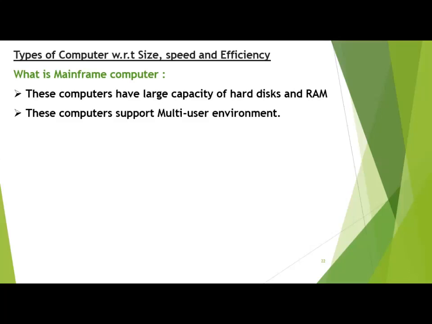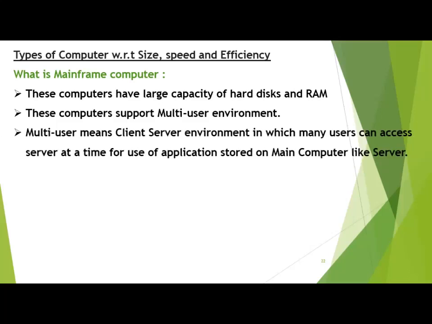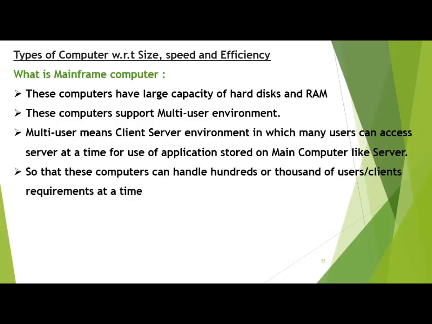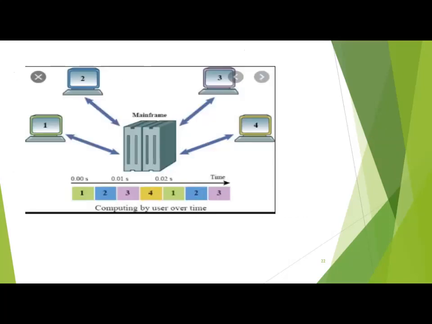It handles hundreds and thousands of users at a time. Multi-user means a client-server environment in which many users can access a server at a time for use of an application stored on a main computer like a server. As I told you, a game server is an example of a multi-user environment in which many clients can access one computer, which is called a server, for the use of an application like a game. So that these computers can handle hundreds or thousands of users' or clients' requirements at a time. Examples include UNIVAC 1.